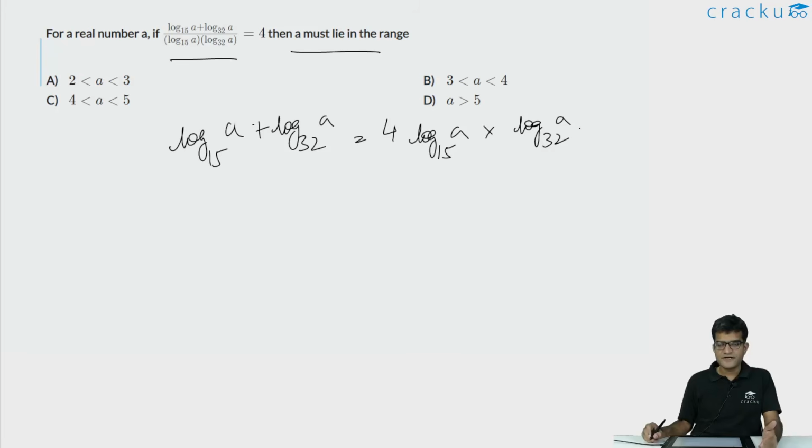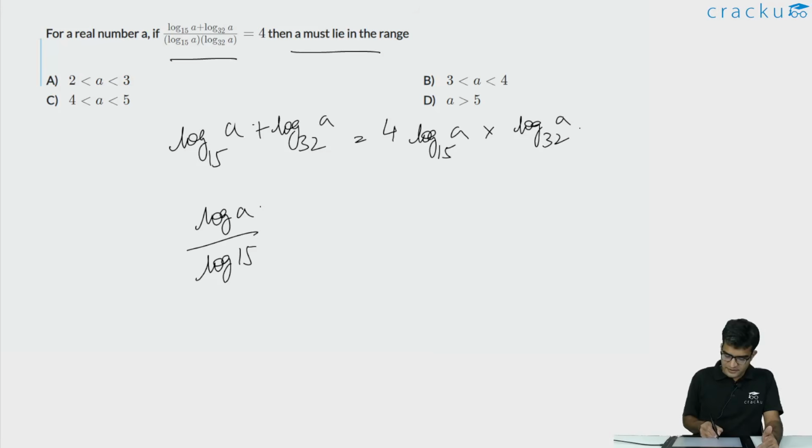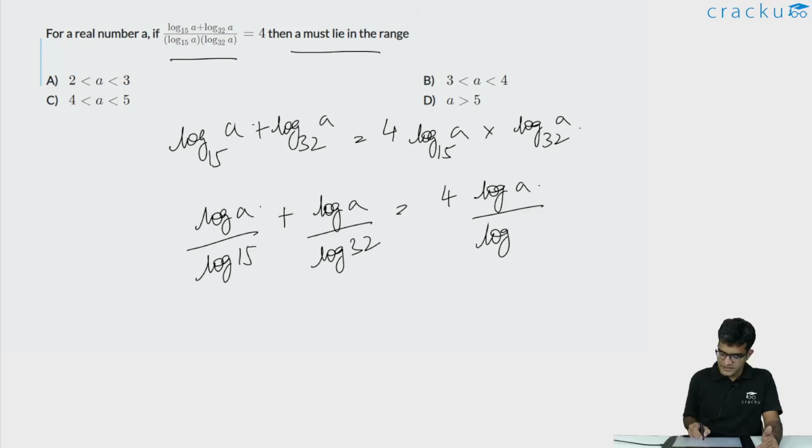We know that log of a to the base 15 is basically equal to log of a divided by log of 15, plus log of a divided by log of 32. This is equal to 4 times log of a divided by log of 15 into log of a divided by log of 32.